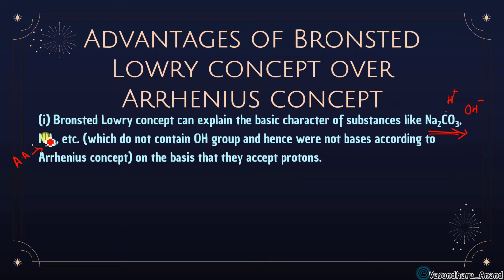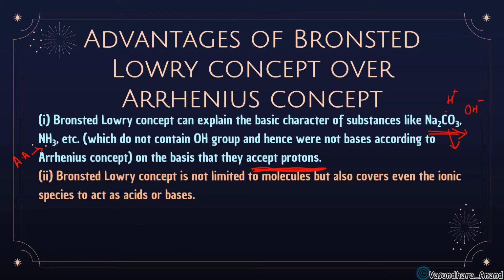But whenever we check the nature of Na2CO3 and ammonia, it is basic in nature, which cannot be explained on the basis of the Arrhenius concept. So that's why Bronsted was needed, and we saw that yes, Na2CO3 can also accept H plus. H plus is called a proton, and since they accept protons, they are Bronsted bases, and they behave as a base.